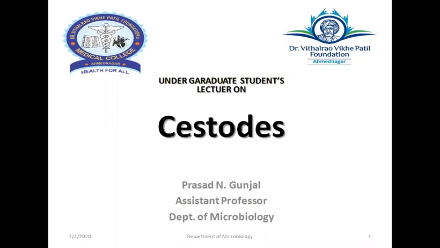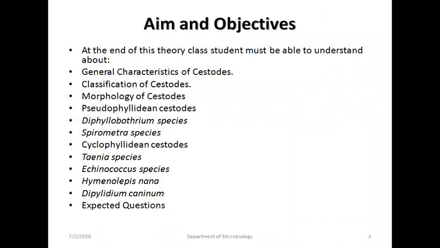So today we are going to learn about cestodes, a theory class on parasitology, cestodes. In the objectives of this particular class, you should be able to understand after the class the characteristics of cestodes, classification of cestodes, morphology of cestodes, what are pseudophyllidean cestodes, example is Diphyllobothrium latum, Spirometra species, cyclophyllid cestodes, example is Taenia, Echinococcus, Hymenolepis, Dipylidium, and a few expected questions we'll see.